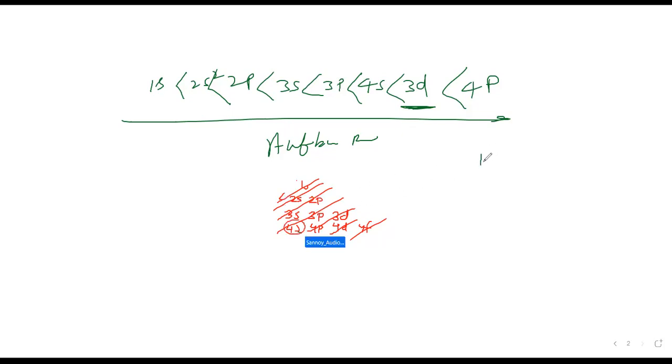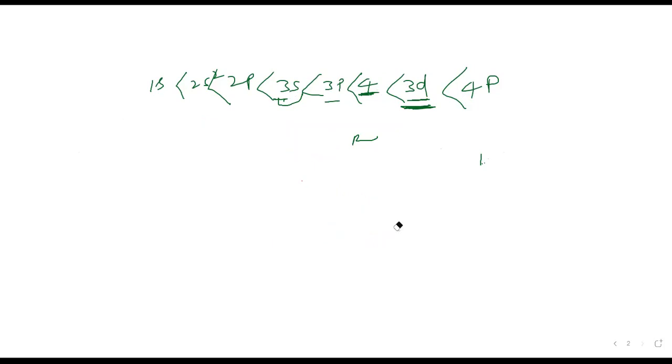First it is 4s, but then 3d. 4s and then 3d, right? But how do you write it? 3, 3, 3: same principal quantum number. Same principal quantum number means this orbital belongs to the same orbit.